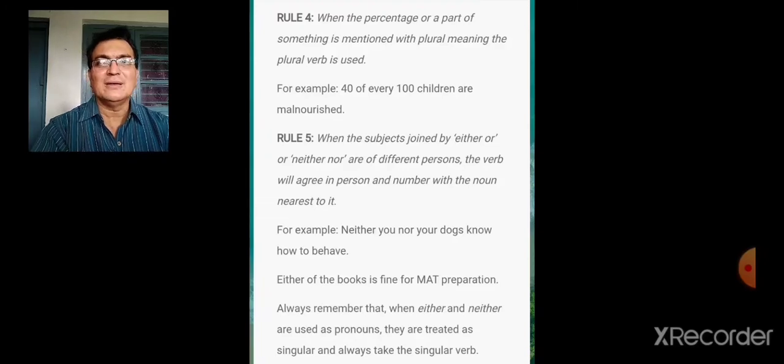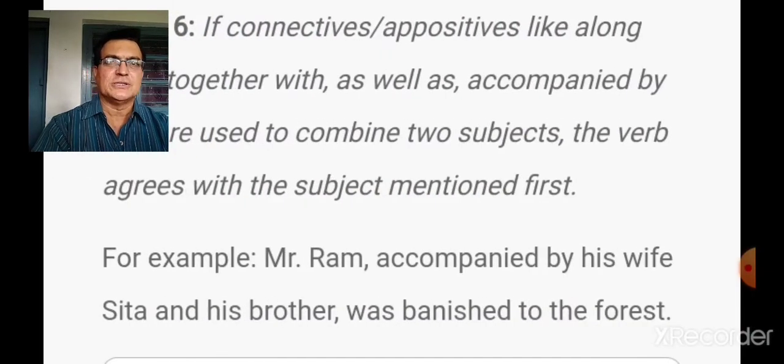So what does either mean? One of them. Neither means none of them. So you have to understand the meaning with which these words have been used in the sentence. When it comes either, came. So here it's both. They are treated as singular and always take the singular verb. So let's go to the next rule, rule number 6.